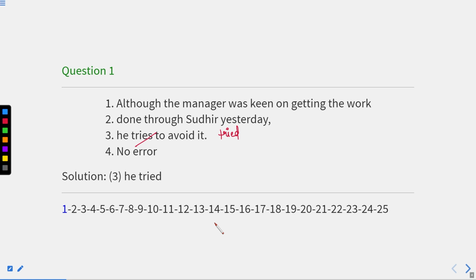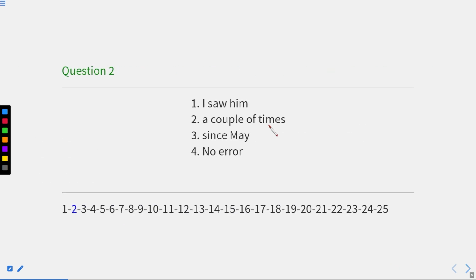Okay, now let us move to the next one. This is question number 2: I saw him a couple of times since May. It means since May, this action has happened many times. What is the action? That I saw him a couple of times. It means I saw him at least 2 times.